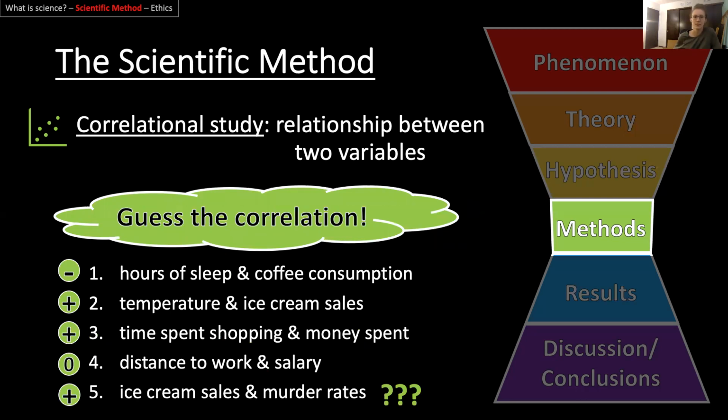All right, so let's go through them. These are the answers that I've got. As you get more hours of sleep, coffee consumption likely goes down. So if you have less sleep, you probably drink more coffee. Temperature and ice cream sales: as it gets hotter outside, I'm sure you want a colder, freezing snack more, so ice cream sales go up. If you spend more time shopping, chances are you're going to spend more money.